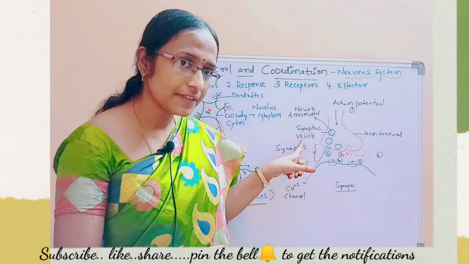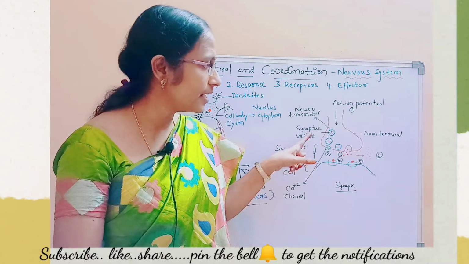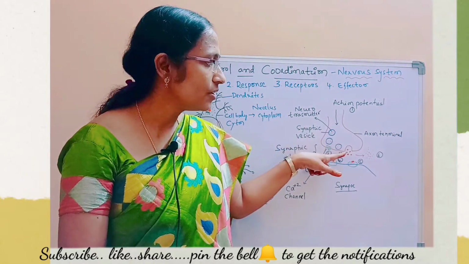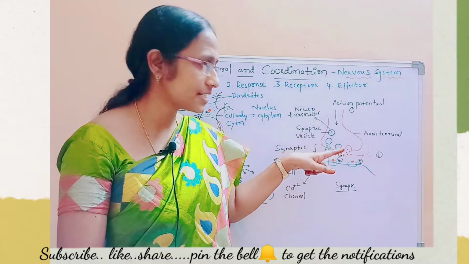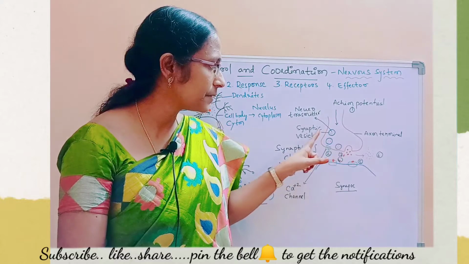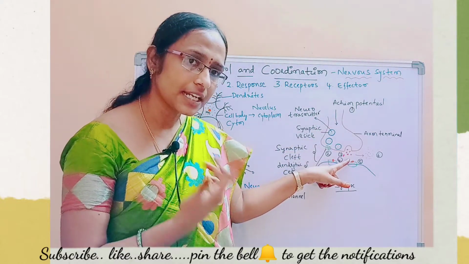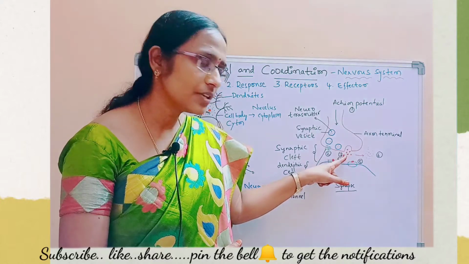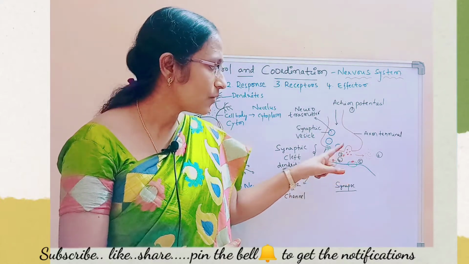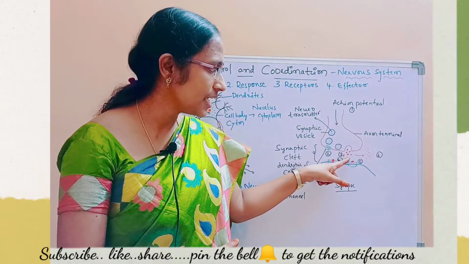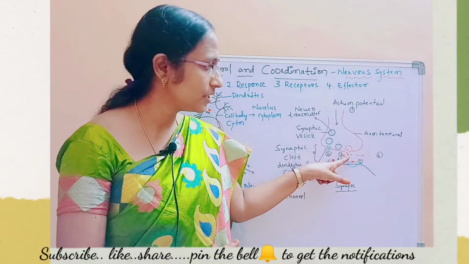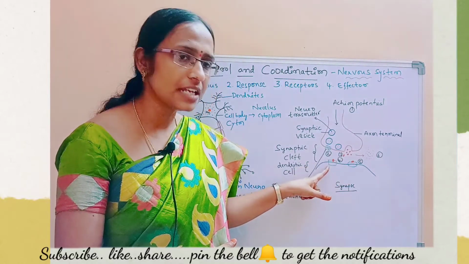Once the calcium came inside, the synaptic vesicles are stimulated and they release neurotransmitters. This is the third step. Once the neurotransmitters are released, what is the fourth step? Here you can see the binding of the neurotransmitter into this green colored box.